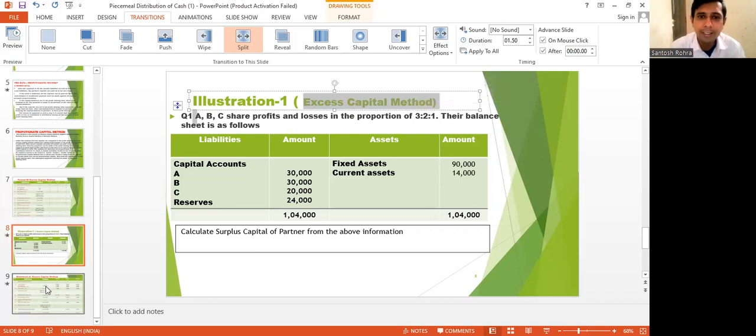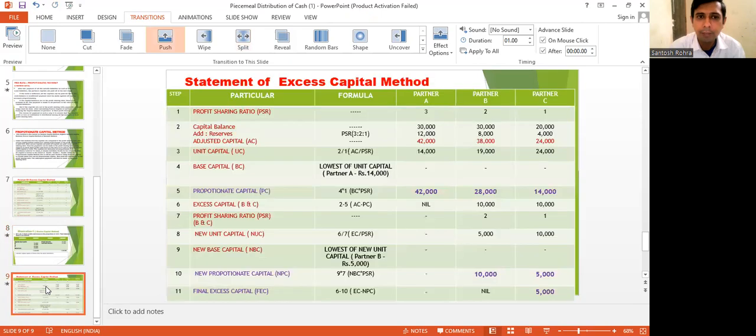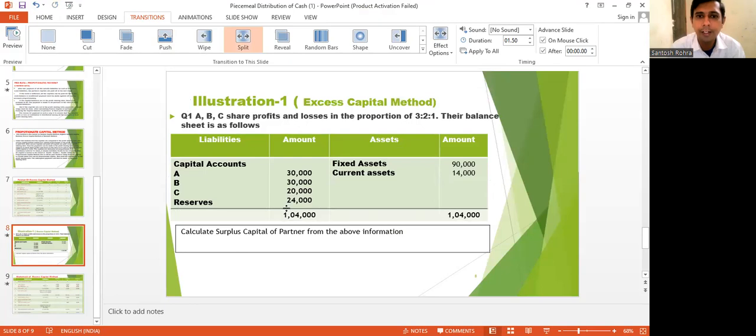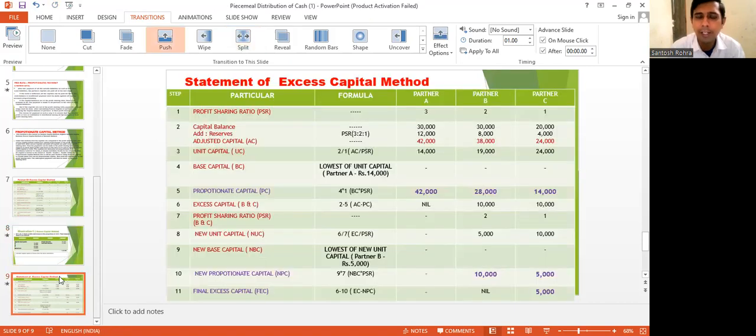So now let us see as per the format what I have written here. Profit sharing ratio I have written in step 1: 3 is to 2 is to 1, which is given in the question. We have to write this down as given. Then we have to calculate the adjusted capital. Write down the capital of partners. I have written 30,000, 30,000, 20,000, which is in the question.